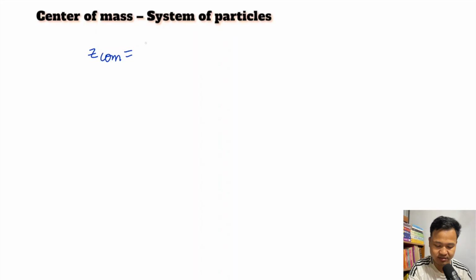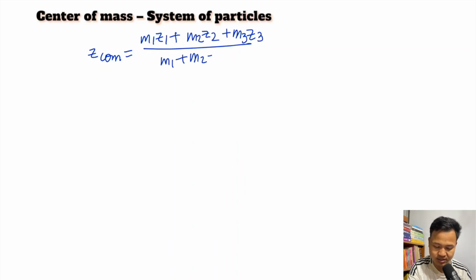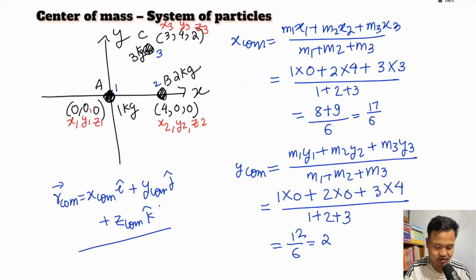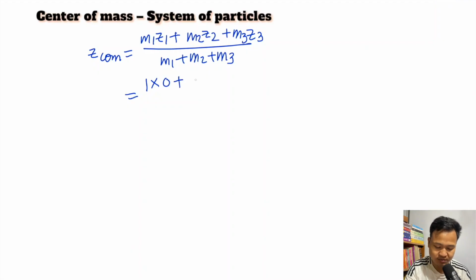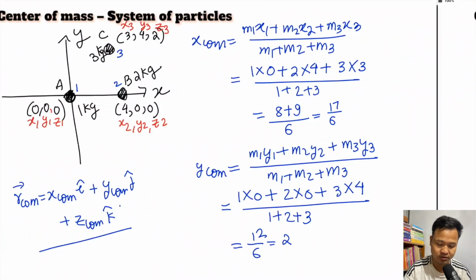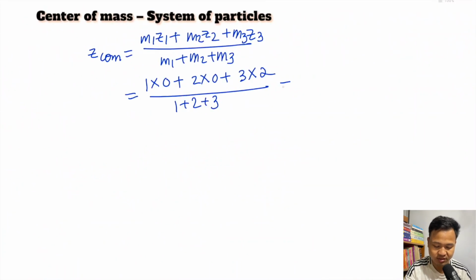ZCOM is m1 z1 plus m2 z2 plus m3 z3 divided by m1 plus m2 plus m3. Here m1 is 1, z1 is 0, z2 is 0, and z3 is 2. So 0 plus m2 into 0 plus m3 into 2, divided by 1 plus 2 plus 3. z3 is 2, so this is 3 twos are 6 divided by 6, that is 1.